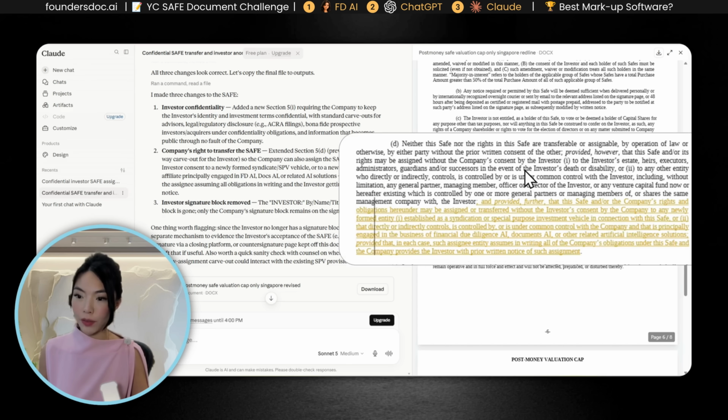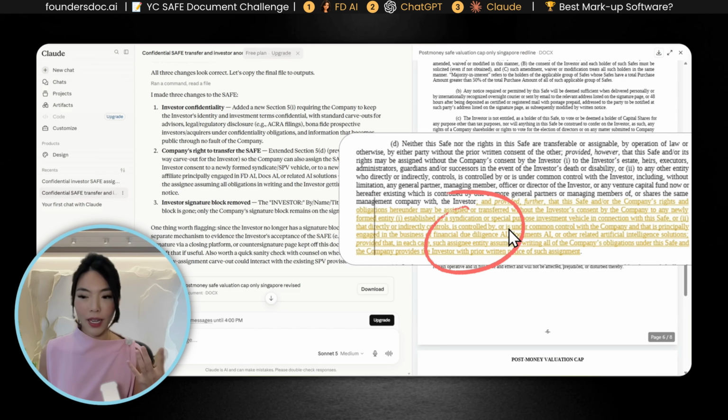cannot be transferred without the prior written consent of the other party, provided further that this SAFE and or the company's rights and or obligations may be assigned or transferred without the investor's consent by the company to any newly formed entity established as a syndicate. I think it did a little bit of hallucination and talked about financial due diligence AI, which I did not request.